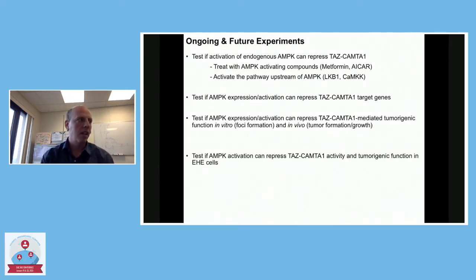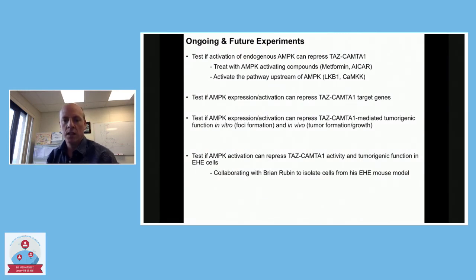Obviously, all this was done in NIH3T3 cells, and so we really would like to have an EHE model system to validate some of these findings. And we're really fortunate to be collaborating with Brian Rubin. He's going to tell you about his mouse model in a couple talks, so I won't steal his thunder, but I'll just say that we're hoping to try to get some of the tumor cells out of that mouse model and start testing to see whether these same regulators we've identified in 3T3s can also repress TAS-CAMTA1 in those models.